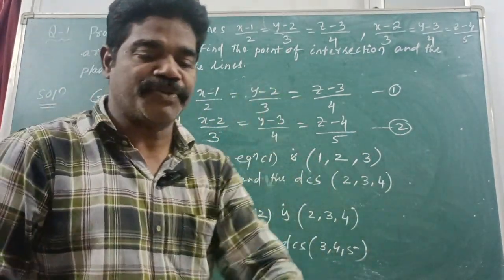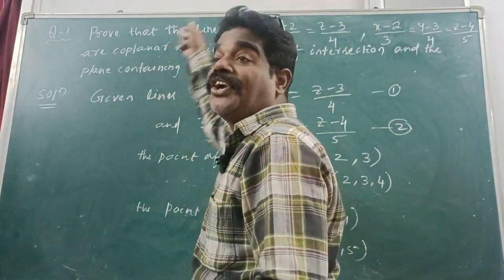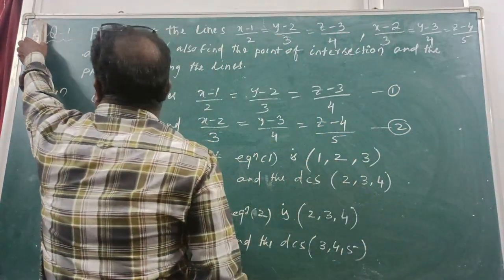Okay. Then next, what you have to find? First I will find whether the two lines are coplanar.